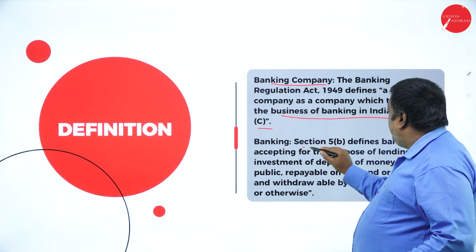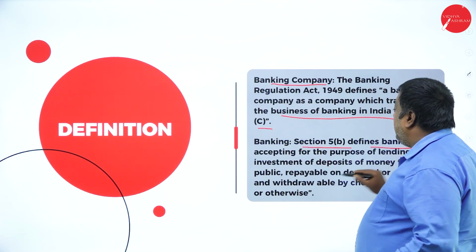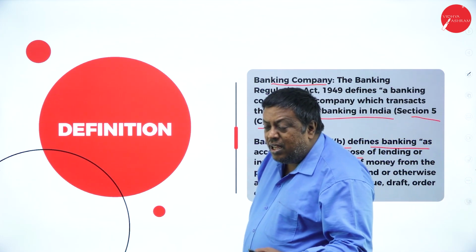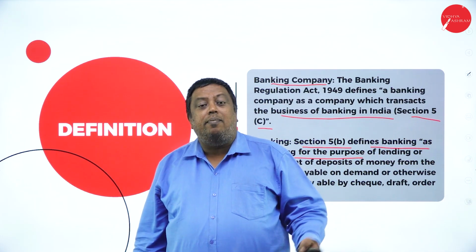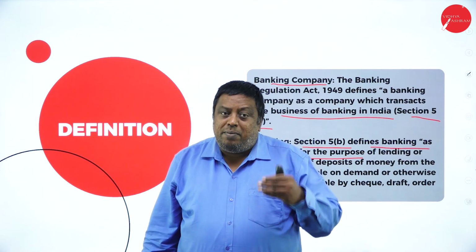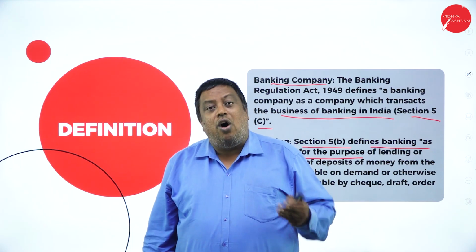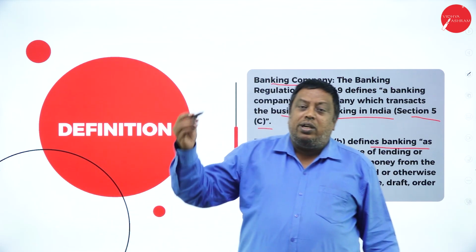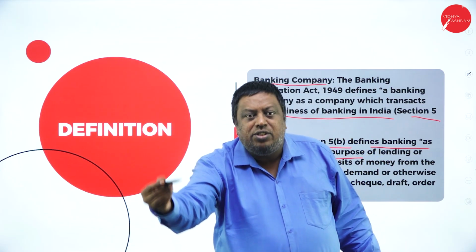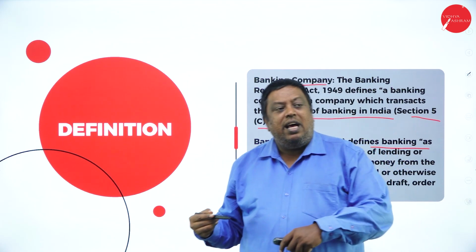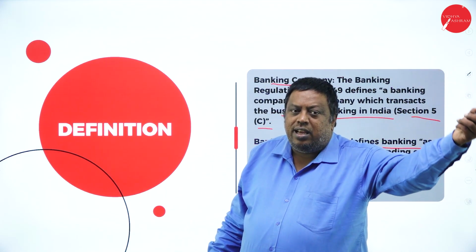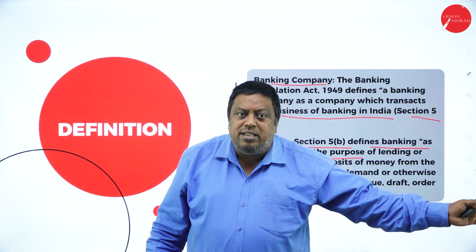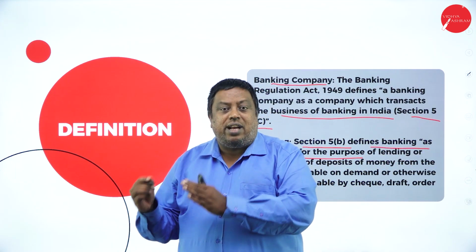Banking under Section 5 sub-clause C is defined as accepting, for the purpose of lending or investing, money from the public. Every bank will accept the amount from the public for the purpose of lending it or investing it in the capital market. Whatever amount has been received from the general public will either be invested in the capital market or lent to a person for whatever purpose it is required.